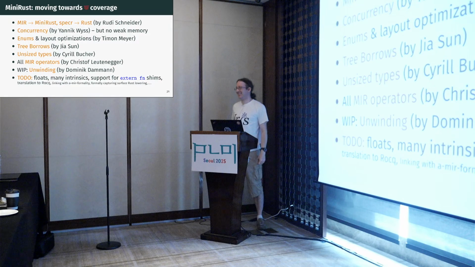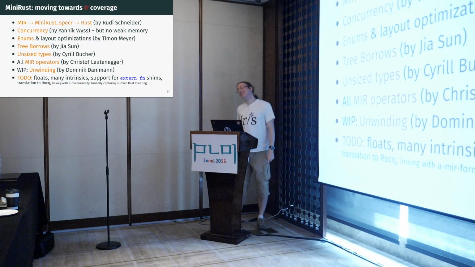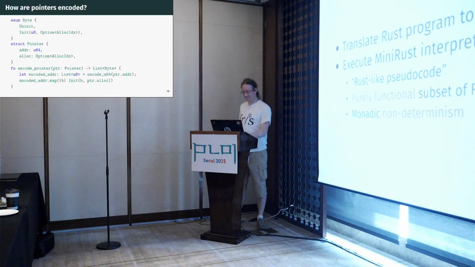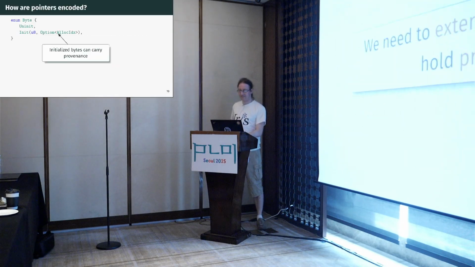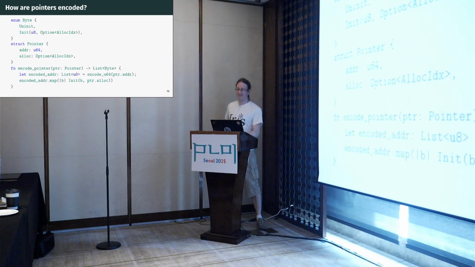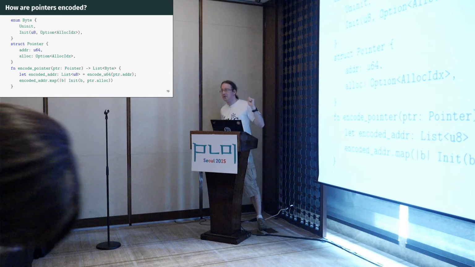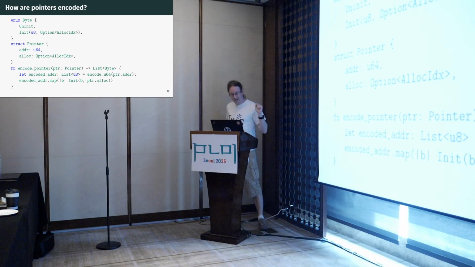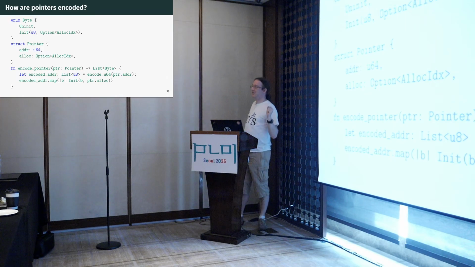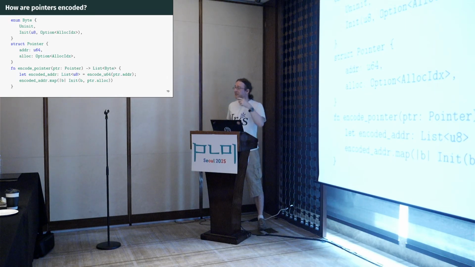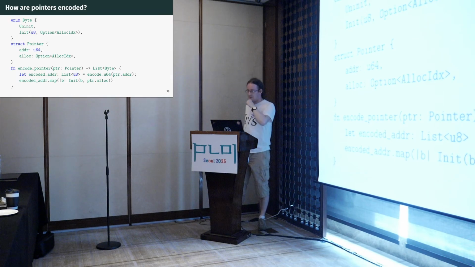So I noticed in your model of pointers that contained provenance, if I'm interpreting it correctly, you're not allowing integer pointer casts to preserve provenance. Is that right, or do you have a concept of like unit pointer t or something? Right. So the question was that it seems like integer pointer casts would not preserve provenance. I did not talk about integer pointer casts because I recently wrote something online saying they are the PL equivalent of a nuclear waste site.